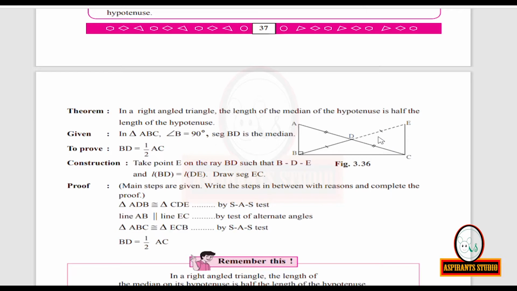Angle ADB is congruent to angle CDE since they are vertically opposite angles. You have to write within brackets, vertically opposite angles.